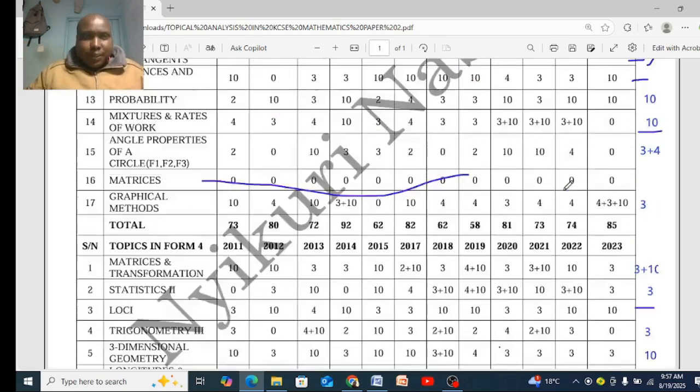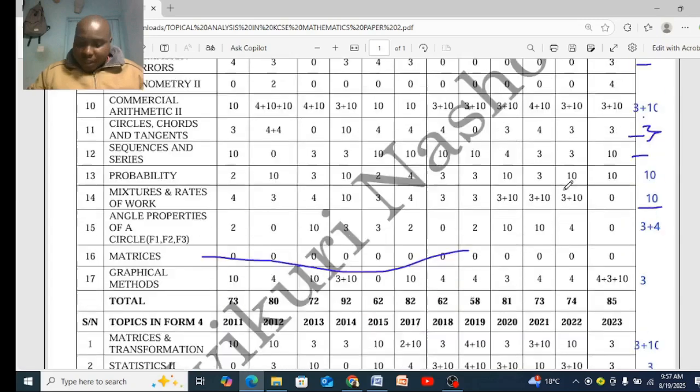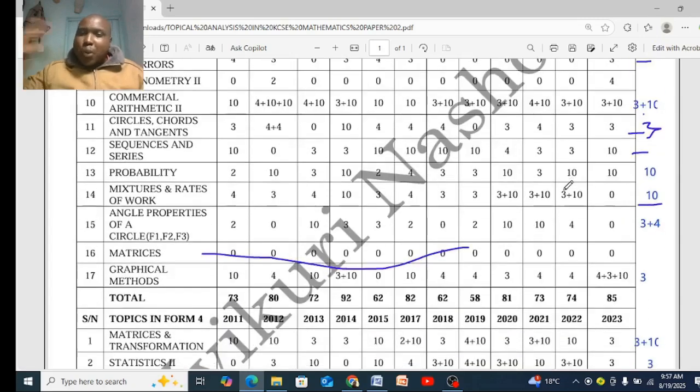Then Form 3, these are 4 already. I want to give you 8, from which you will have your own 5. That's Form 3. Form 3, I want to give you probability. Probability is common.